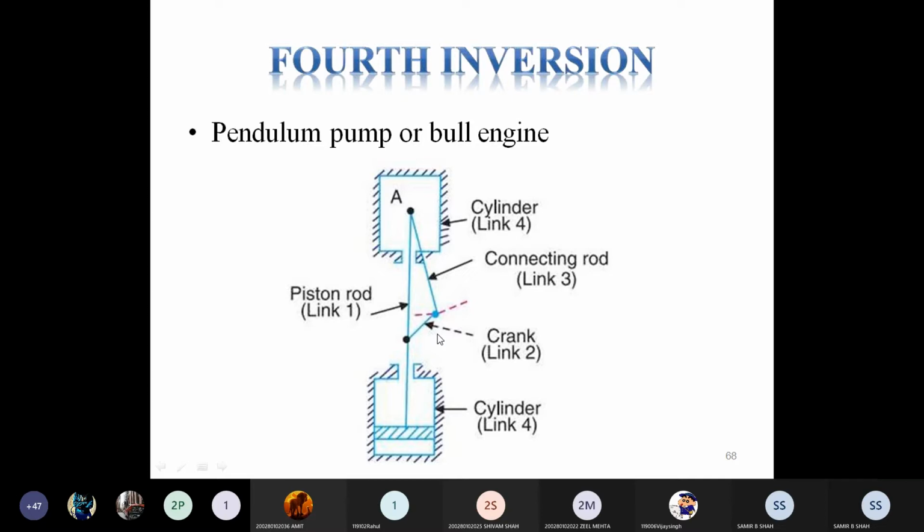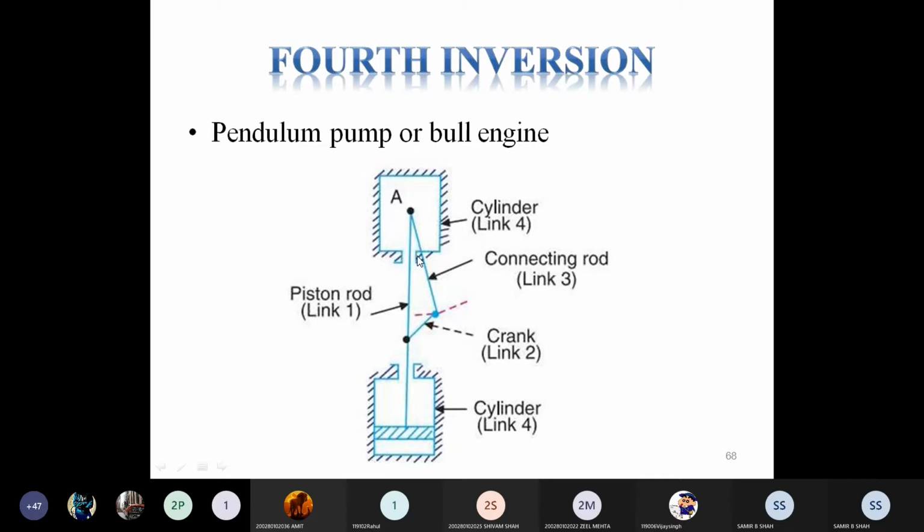At the same time, link 1 means the piston. You can see in the diagram, link 1 is the piston and piston rod. The piston and piston rod reciprocate vertically inside the fixed link. I just show you with the arrow in this cylinder.